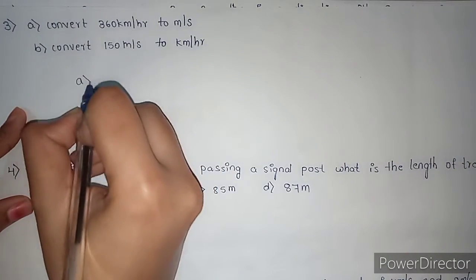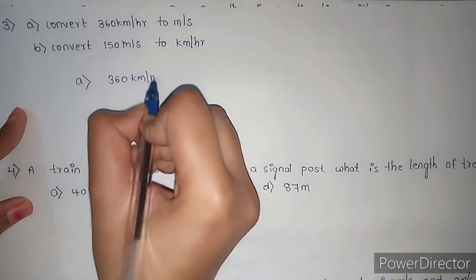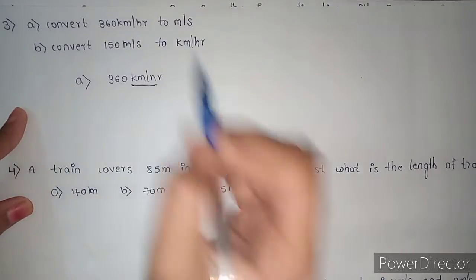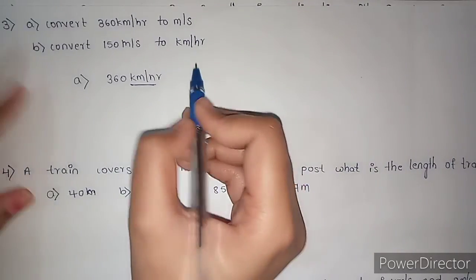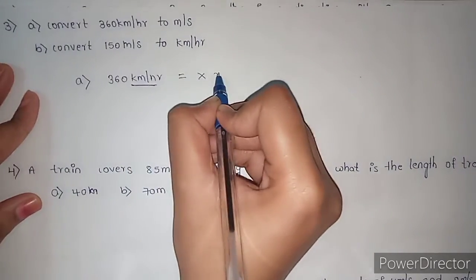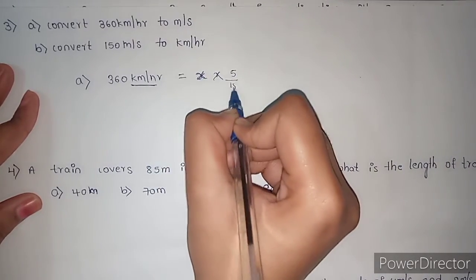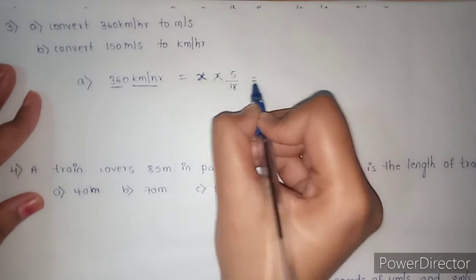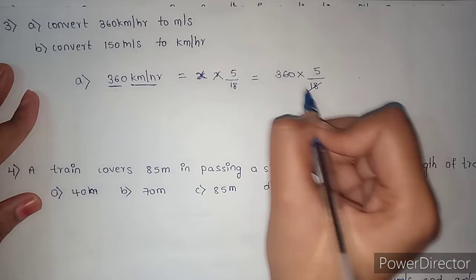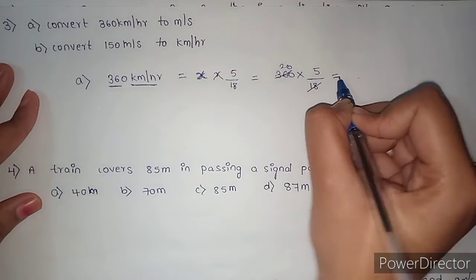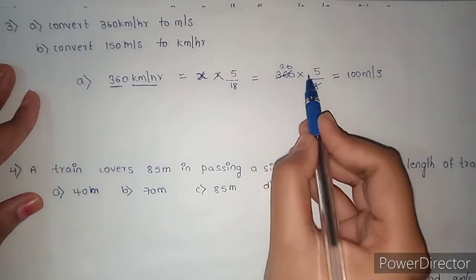And now 360 kilometer per hour. Now I need to convert this kilometer per hour to meter per second. What is the formula to convert kilometer per hour to meter per second? x into 5 by 18. Here x is 360, right? 360 into 5 by 18, 100 meter per second, right?